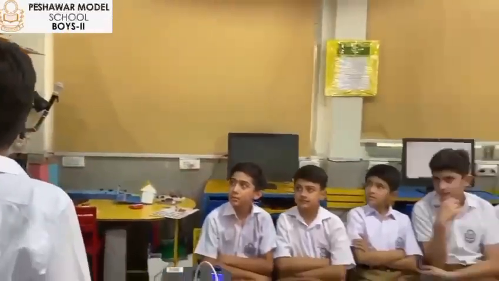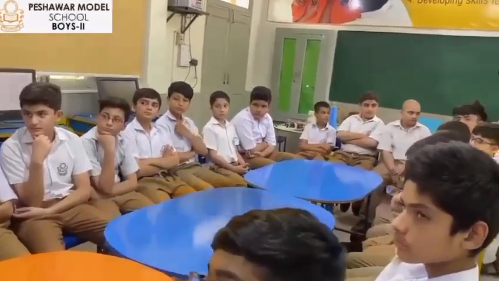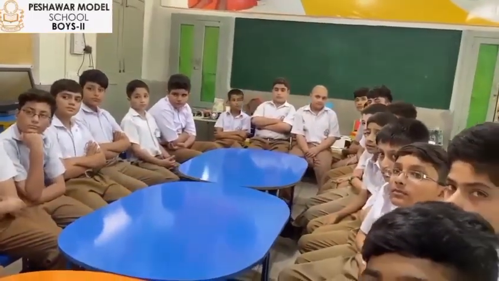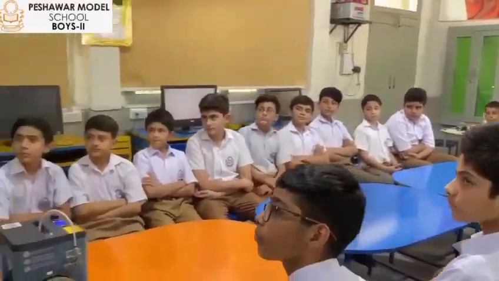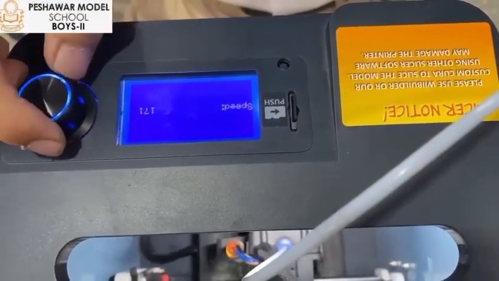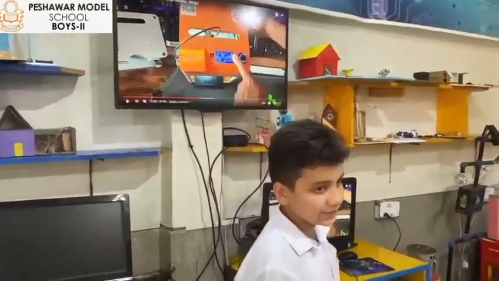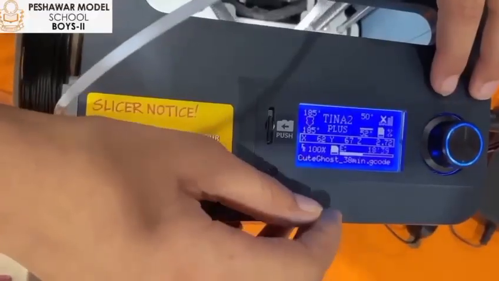And it's the knob. In the knob in the center, we have the button. We can change the things from the top and the button. Then we have the speed of the 3D printer. We can change the speed of the 3D printer from 100 to 999%.